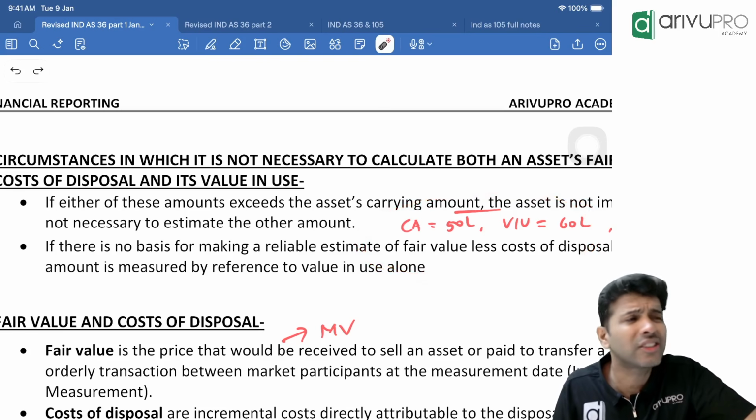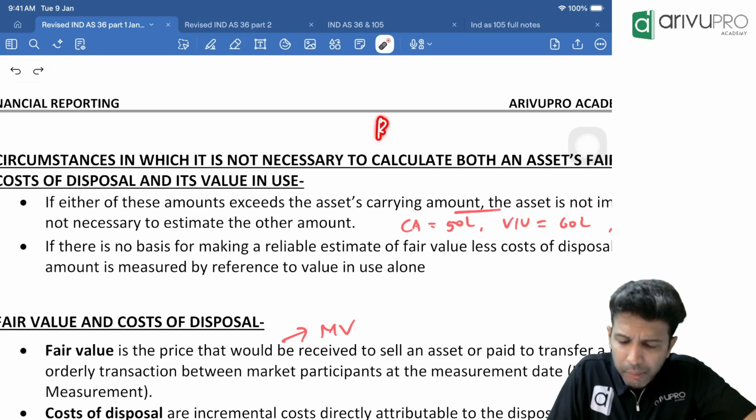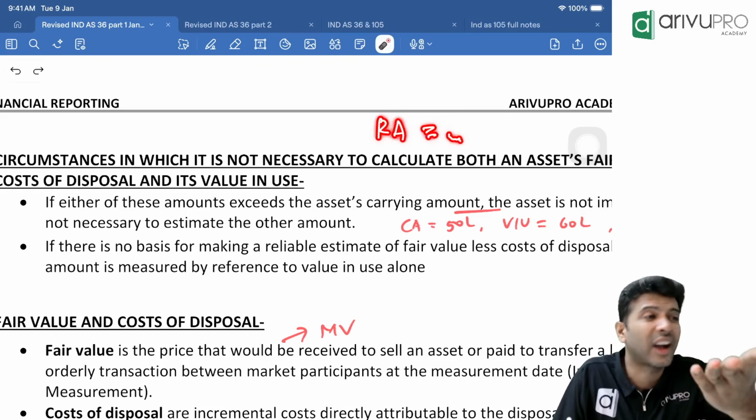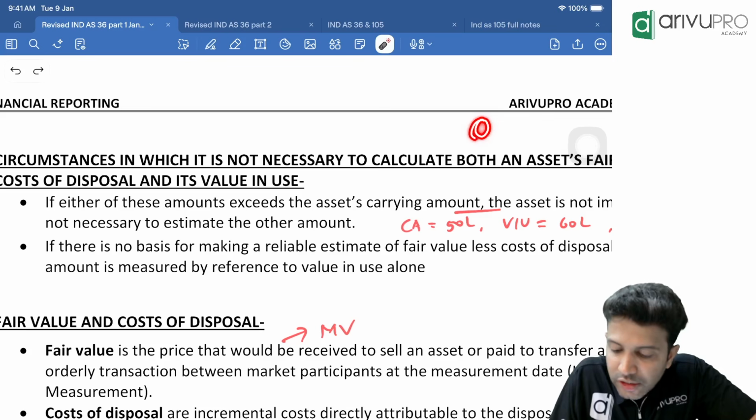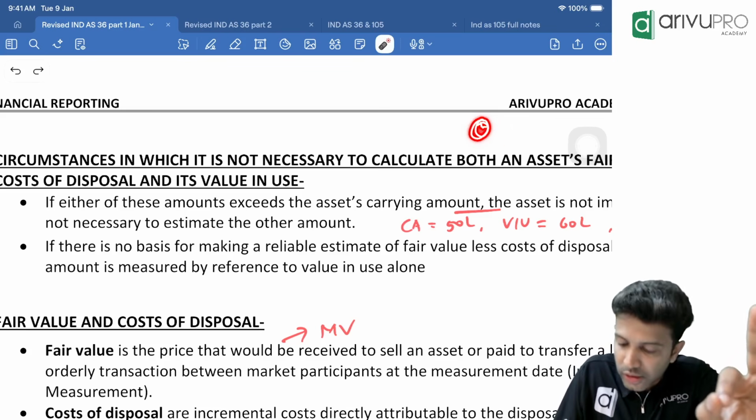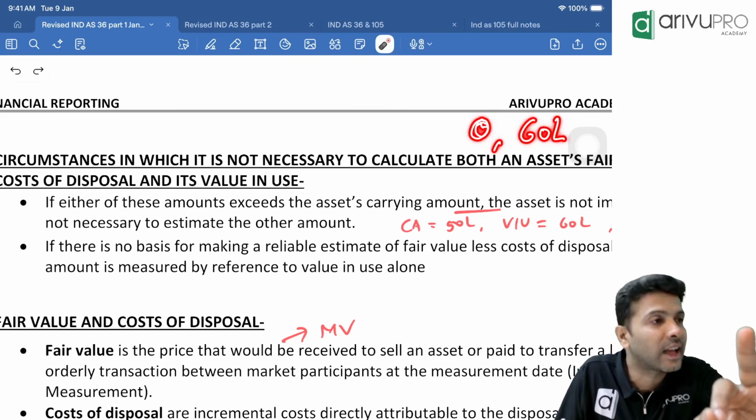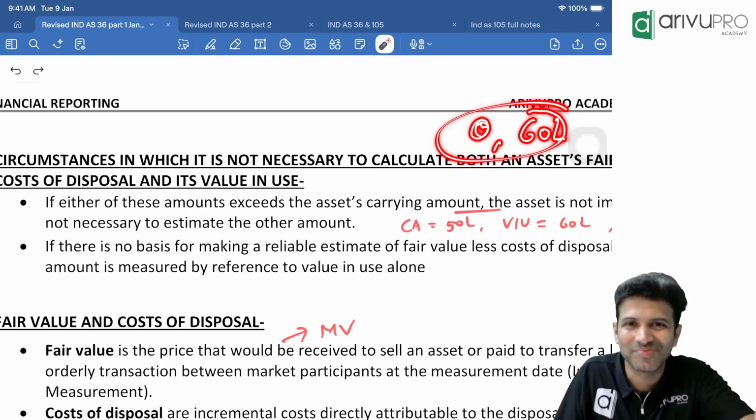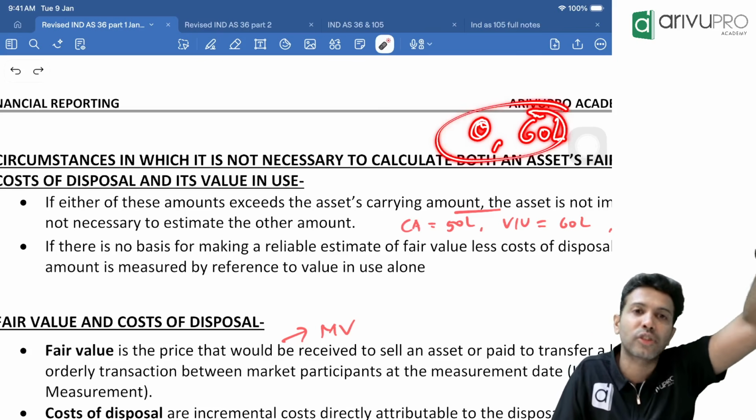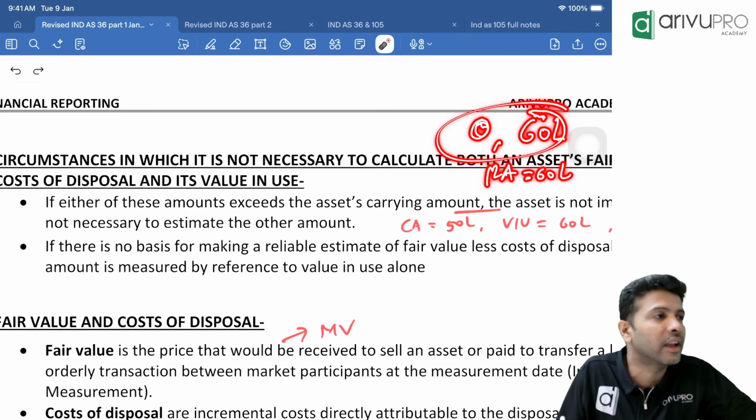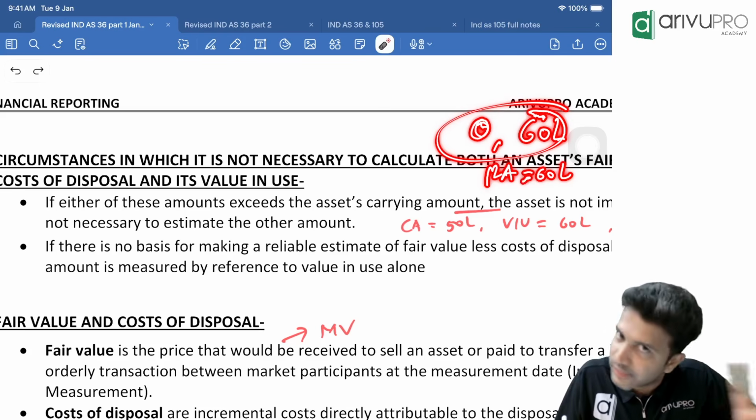Why is it not required? Recoverable amount is the higher of two things: fair value less cost to sell or value in use, whichever is higher. Even if fair value less cost to sell is 0, since value in use is 60 lakh, recoverable amount is the higher of the two. Even if the fair value less cost to sell is 0, RA will still be 60 lakh only. Got it? That is one.